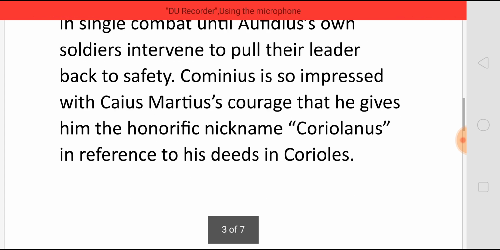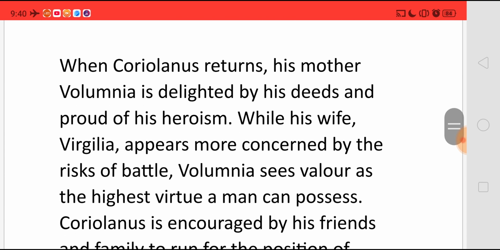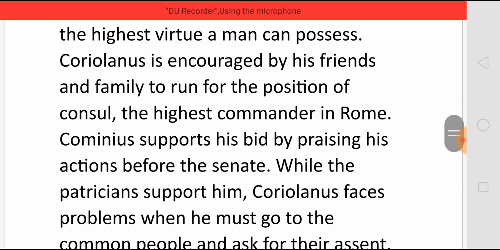Cominius is so impressed with Caius Marcius' courage that he gives him the honorific name Coriolanus in reference to his deeds in Coriolanus. When Coriolanus returns, his mother Olympia is delighted by his deeds and proud of his heroism, but his wife Virgilia is concerned about the risks involved in the battle. But Olympia sees valor as the highest virtue a man can possess. Coriolanus is encouraged by his friends and family to run for the position of consul, which is the highest commander in Rome. Cominius supports his bid by praising his actions before the Senate.